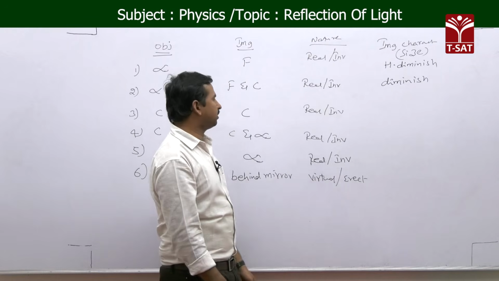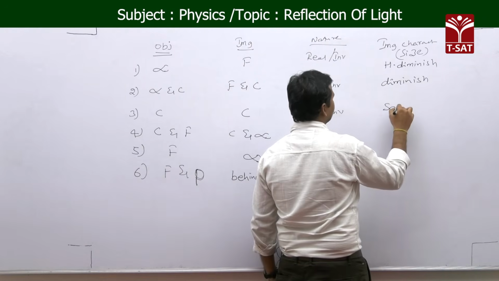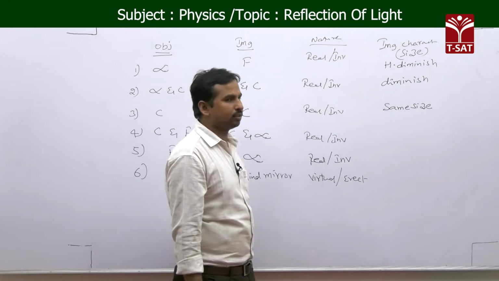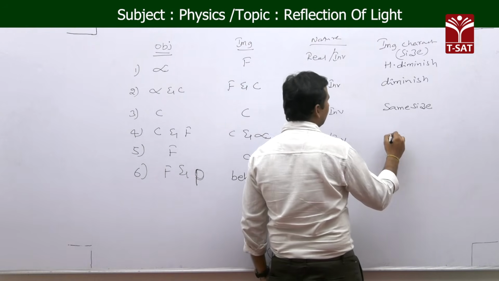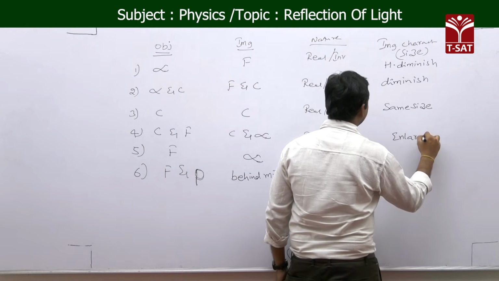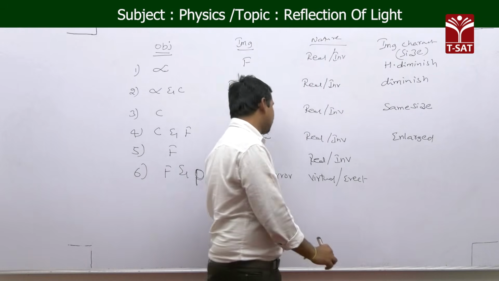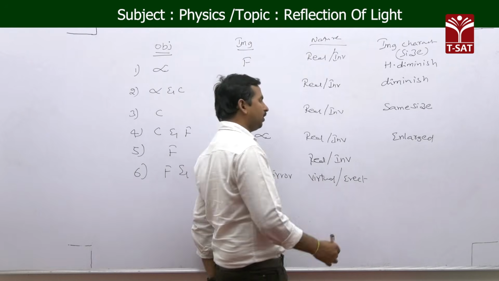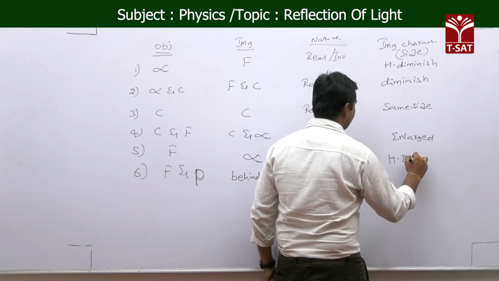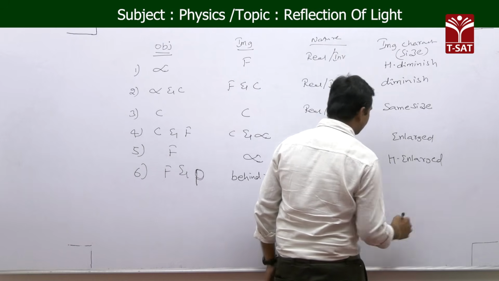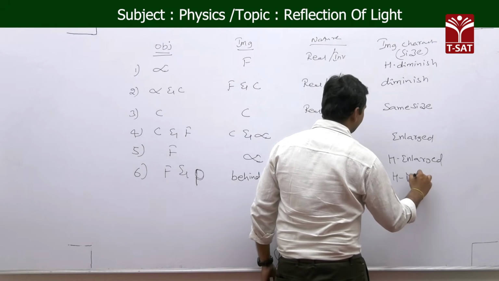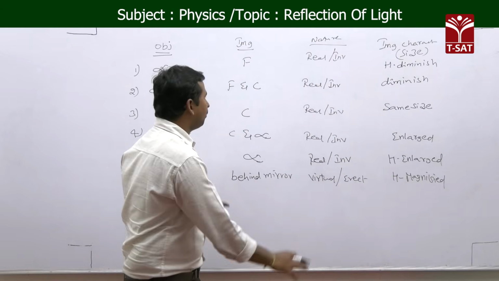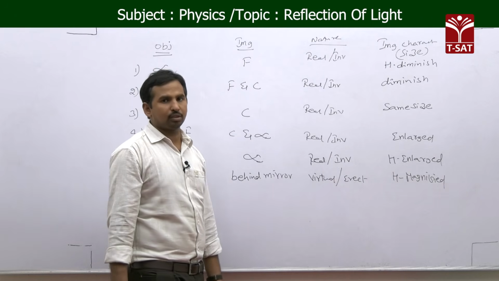And when the image is formed exactly on C, then we are getting the same size. After that, if you place the object much closer, in between F and C, the image we are getting is an enlarged image. After that, if you place the object at F, then we are getting a highly enlarged image. And in the last special case, we are getting a highly magnified image.